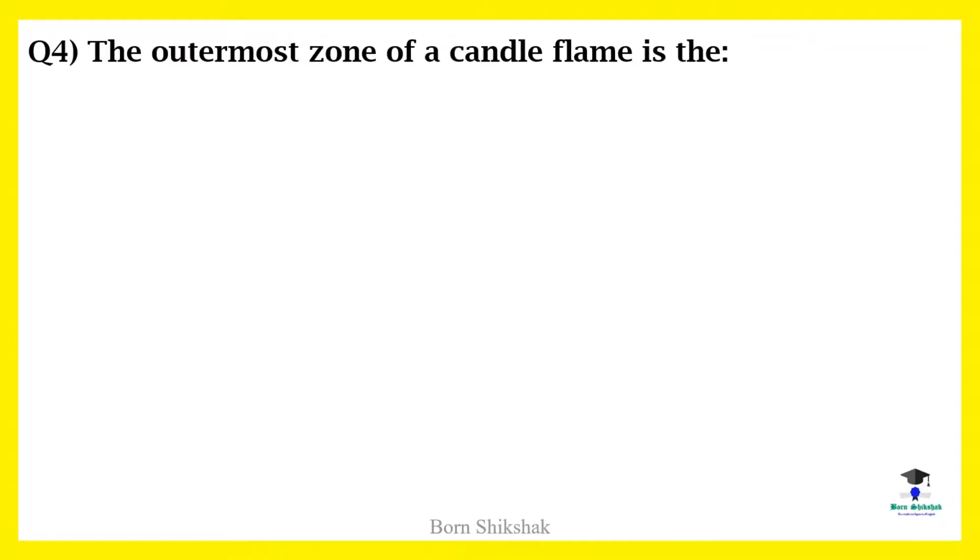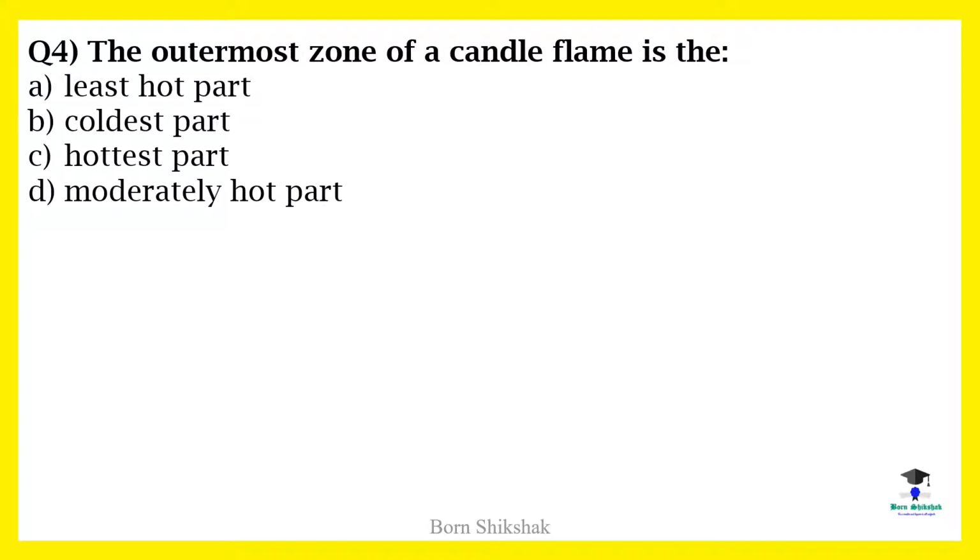Question 4. The outermost zone of a candle flame is the A. Least hot part, B. Coldest part, C. Hottest part, D. Moderately hot part. The correct option is C. Hottest part.